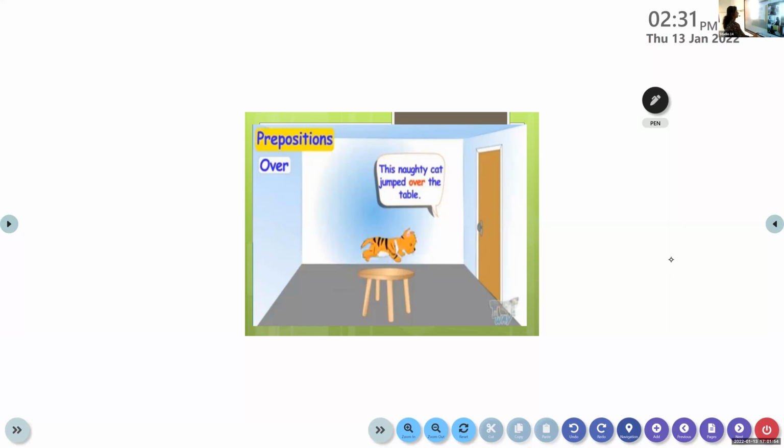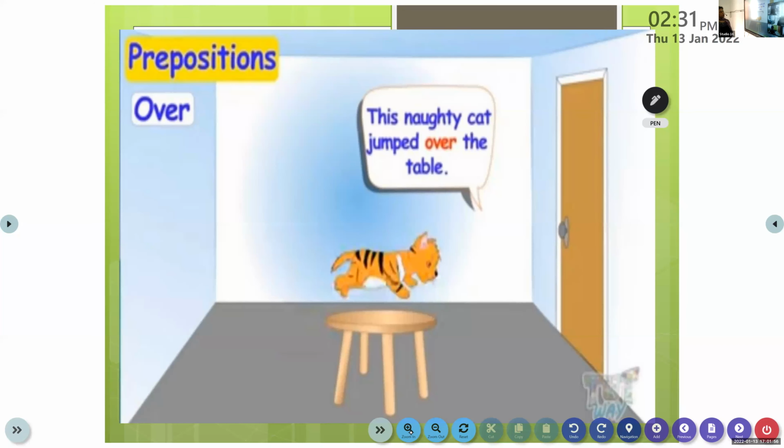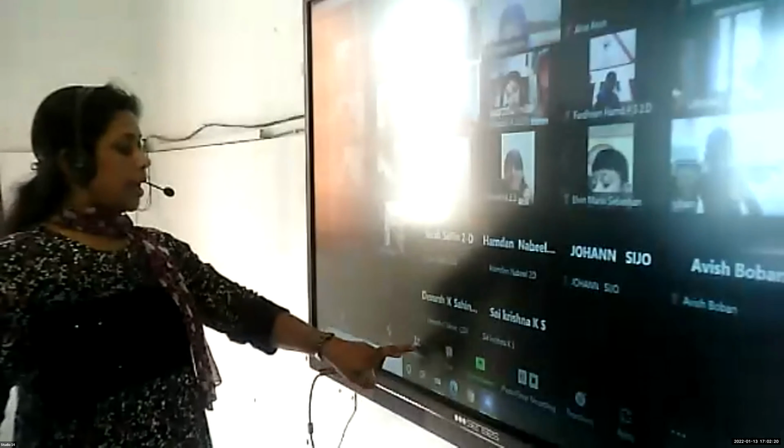Now look at this word. The naughty cat jumped over the table. It shows that the object is higher than the normal point. So we use the preposition over.